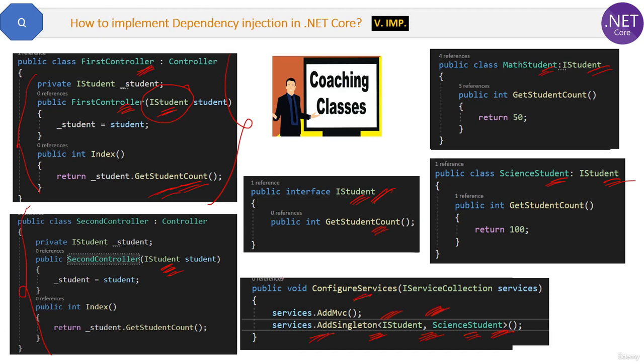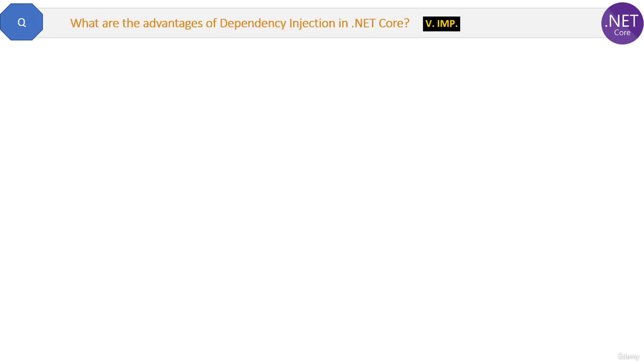If you see, we are not creating the object, rather injecting the interfaces, right? So that is the whole story: the tight coupling problem, and how we solve it with the help of dependency injection. Now, what are the advantages of using interfaces and loose coupling? That I will explain in an upcoming question.